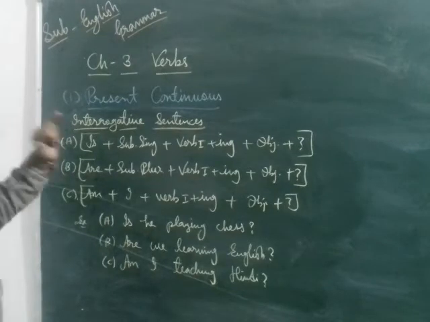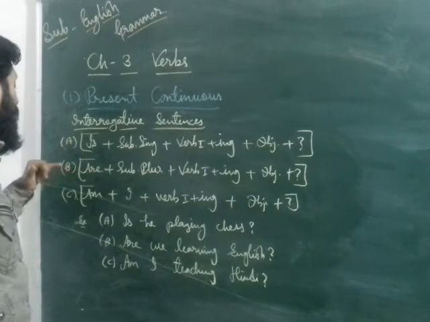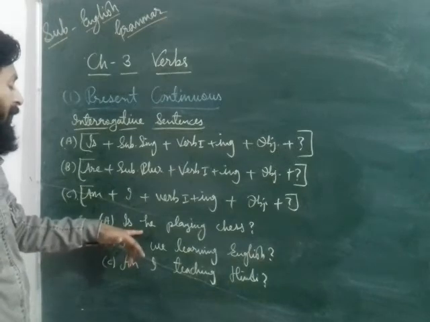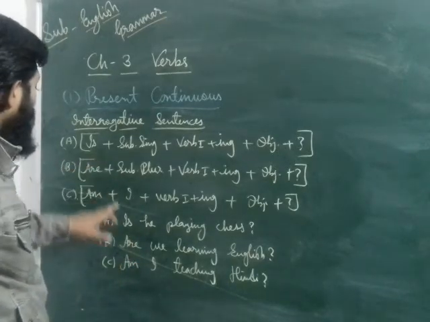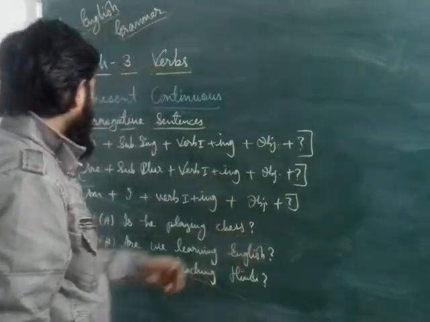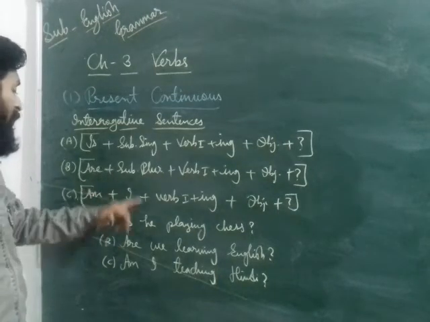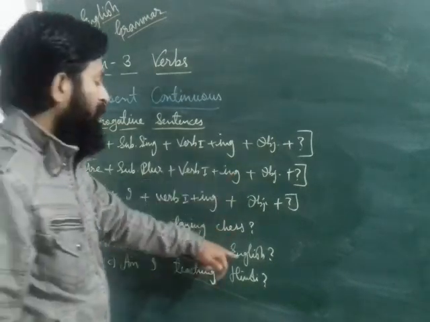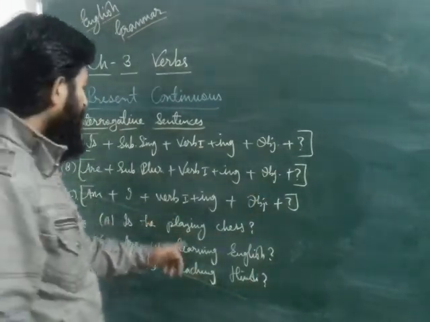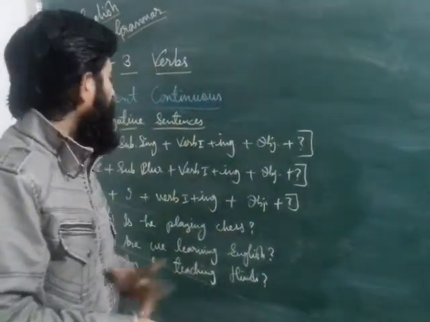Dear students, if the subject is singular, then you have to follow formula number A. If the subject is plural, then you have to follow formula number B. If the subject is I, then you have to follow formula number C. And sentences are also given here. The first formula is is, singular subject, verb ing form, object and question mark. Second, formula number two: are, subject plural, verb ing form plus object plus question mark. If the subject is I, then am I, verb ing form plus object plus question mark. That is about the present continuous tense only.